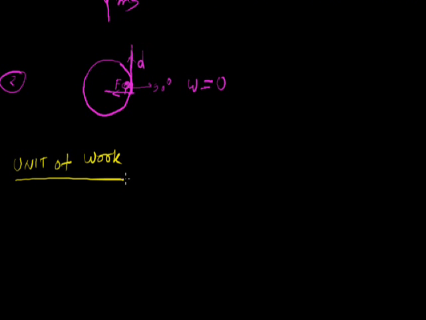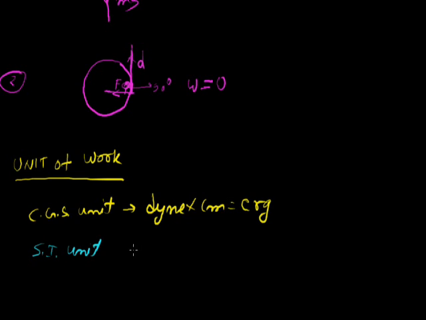There are many units. We'll discuss step by step. First, CGS unit. CGS unit is dyne into centimeter, also we say erg. Similarly, SI unit is Newton into meter, we say joule.